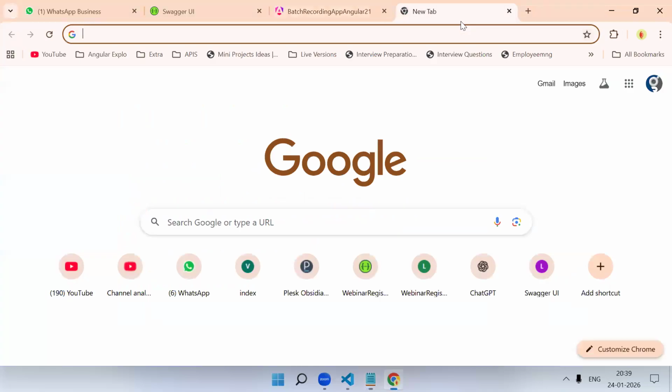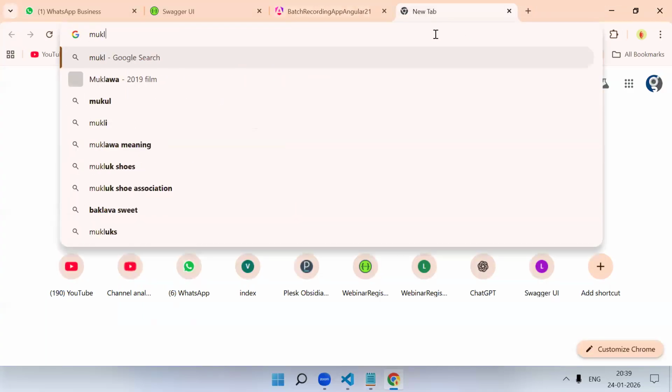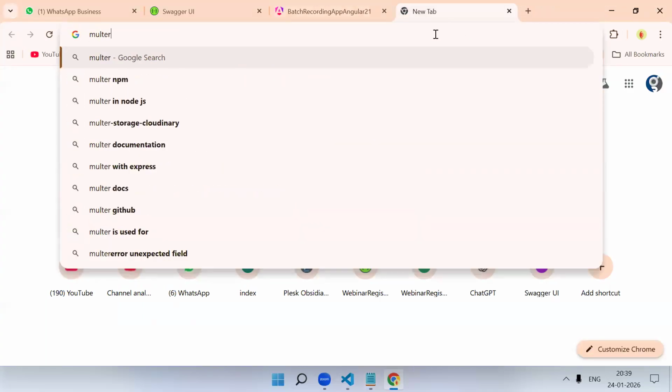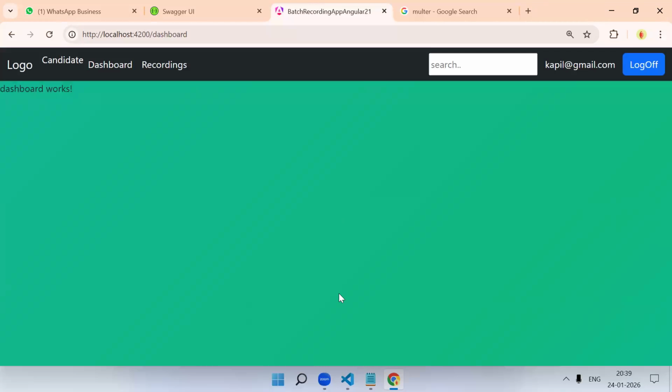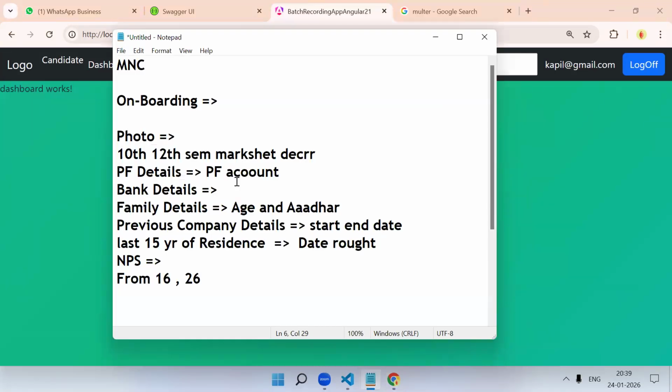I have read somewhere, it is an NPM package, I think. For file upload you need the API, and in the server you will store it.